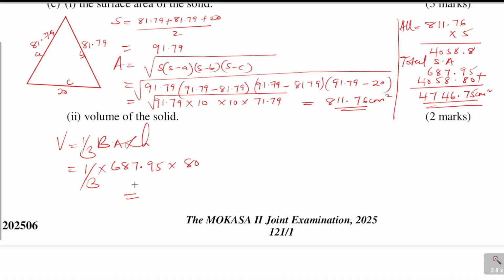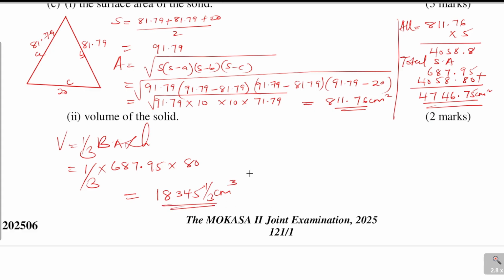So when you work out these, you will get 687.95 times 80. Then you divide by 3. You get 18,345 and a third centimeters cubed.